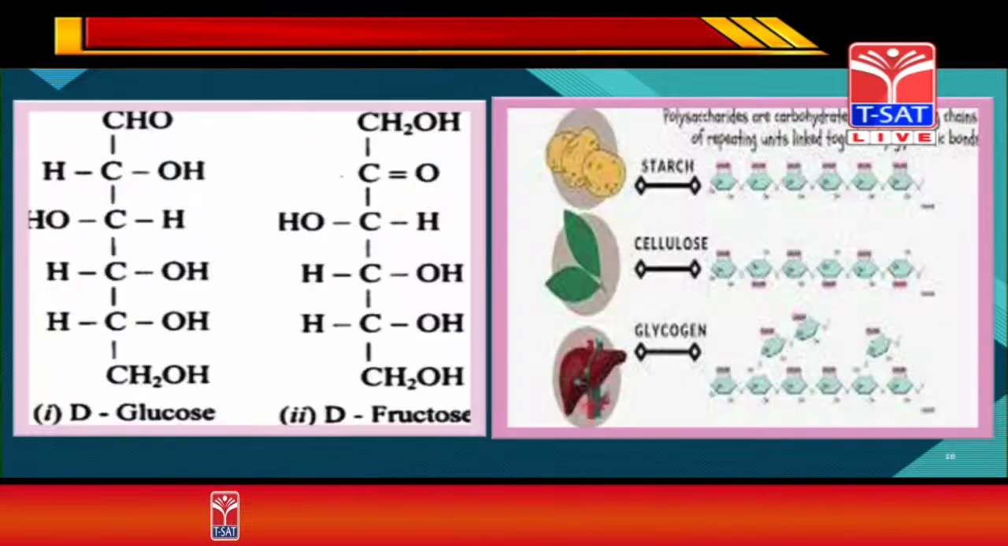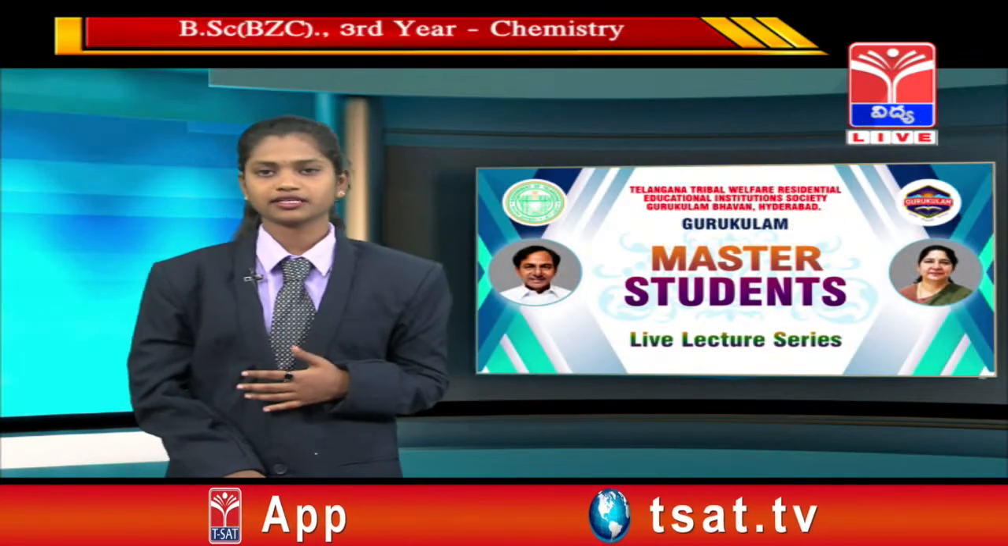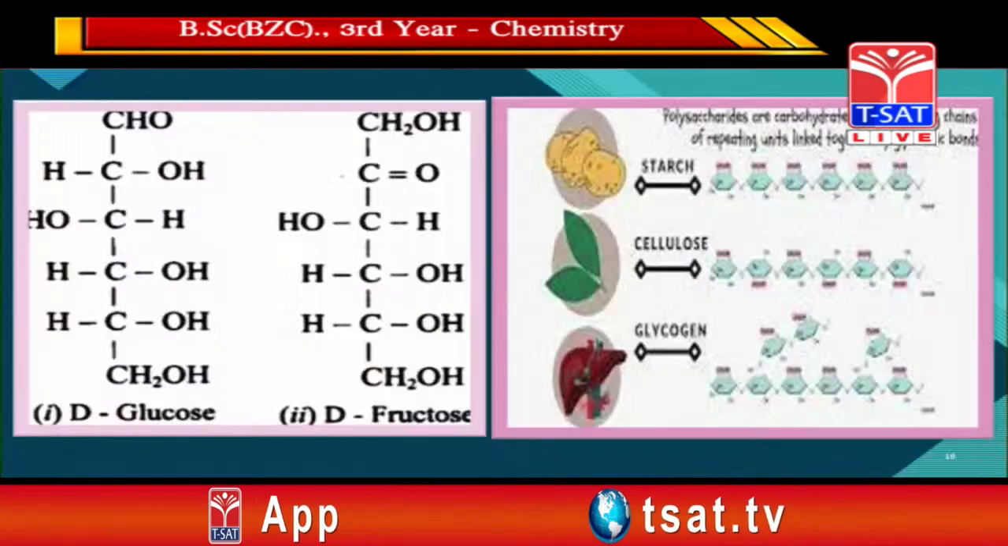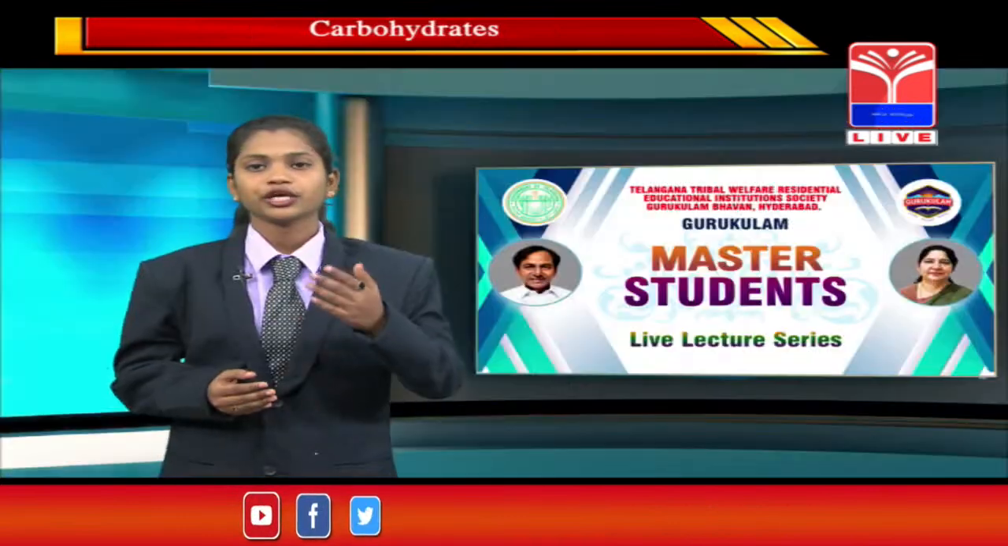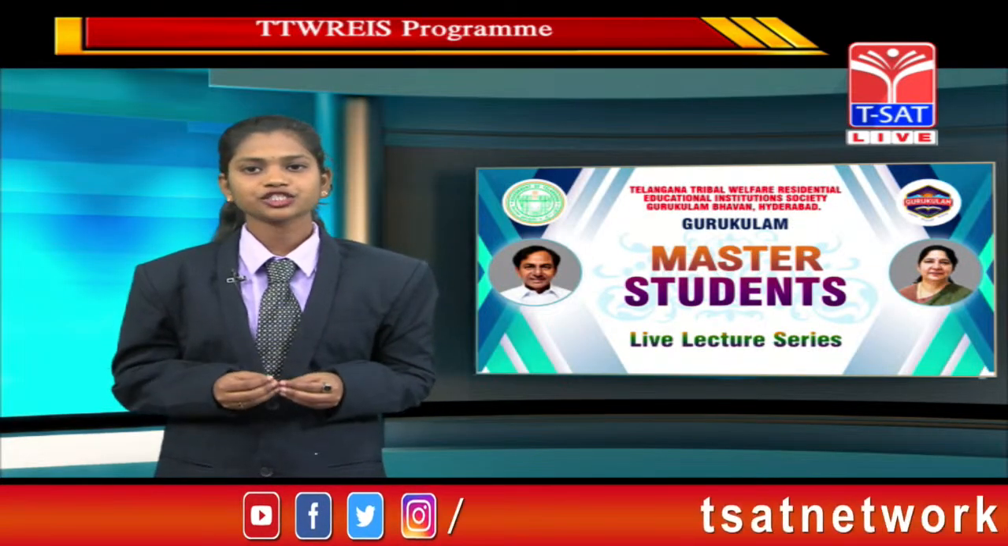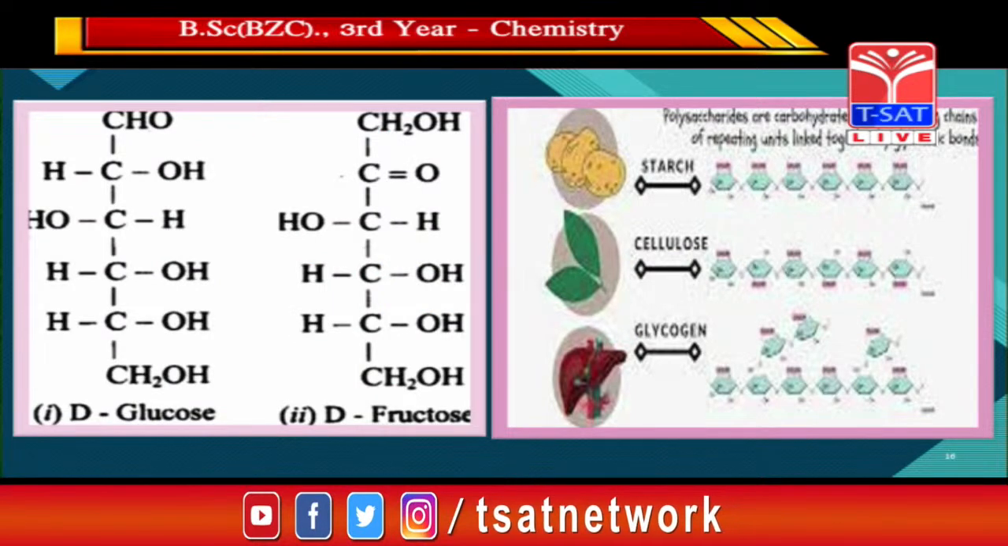We have completed the class on polysaccharide. Polysaccharides are the polymers of monosaccharides. Examples are starch, cellulose, and glycogen. You can see in this slide that starch molecules consist of many polymers of glucose.